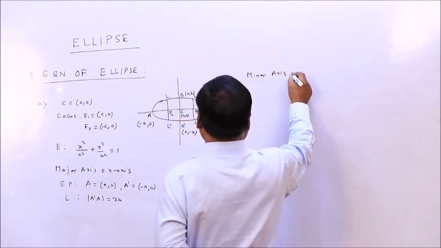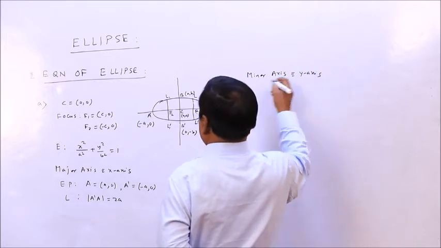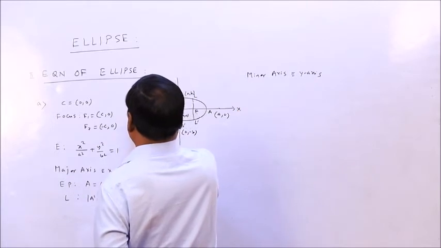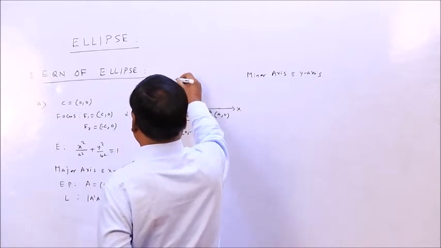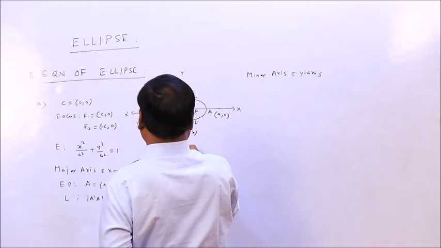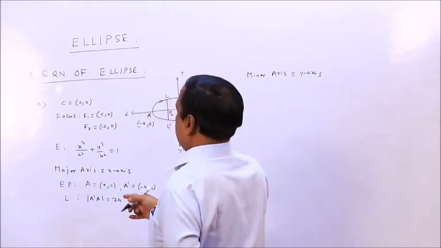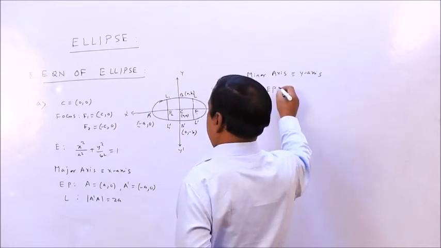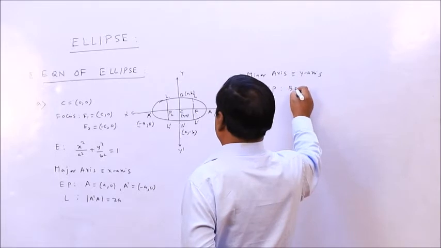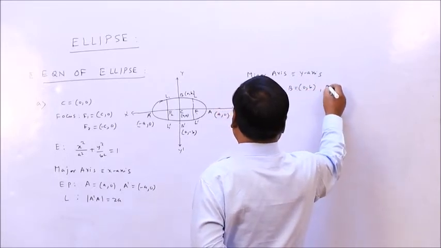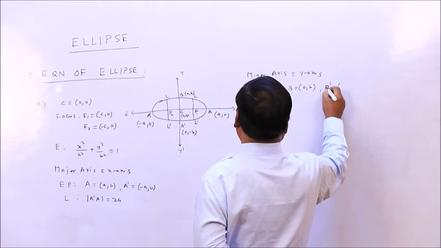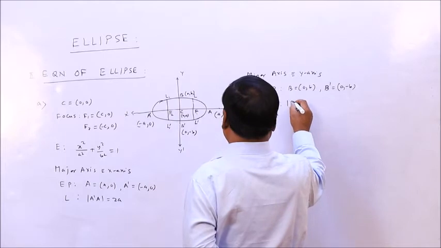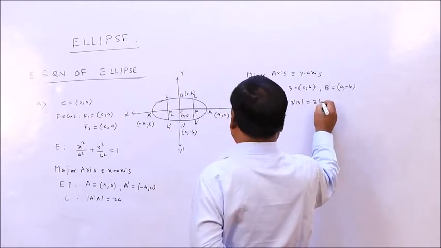The minor axis is the y axis. This is the y axis. Actually, this is the x axis. All right. So this is the minor axis. Again, endpoints B will be 0, b, B dash will be 0, minus b, and the length B dash B is 2b.